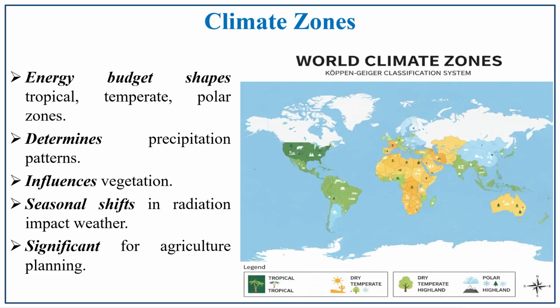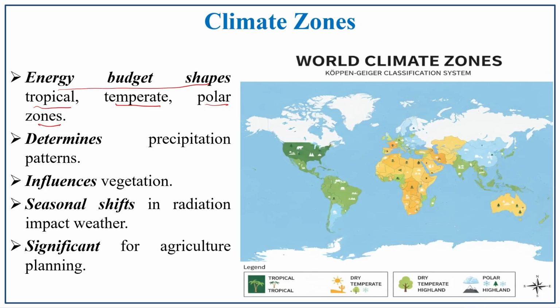The next is climate zones. You know that there are many zones based on latitudes. The energy budget shapes these climatic zones. How have the climatic zones been classified? That is, tropical zone, temperate zone and polar zones. So, based on the energy only, that is solar radiation only, these zones have been classified.